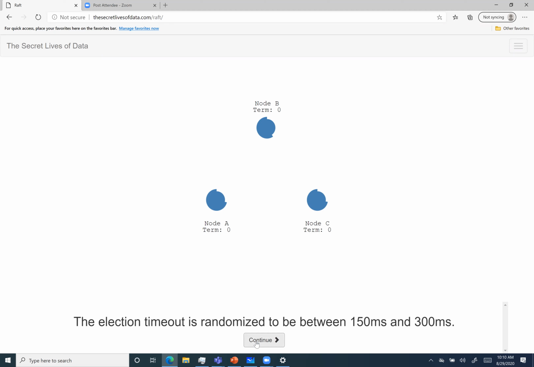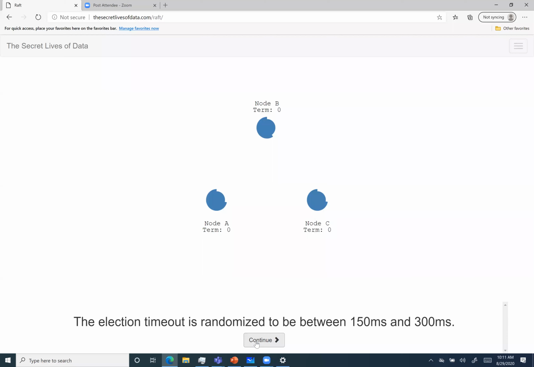So this is the heartbeat timeout, right? The election timeout is the time it waits to become a candidate. And the heartbeat timeout is when nobody has heard from the leader, so this timeout will happen.